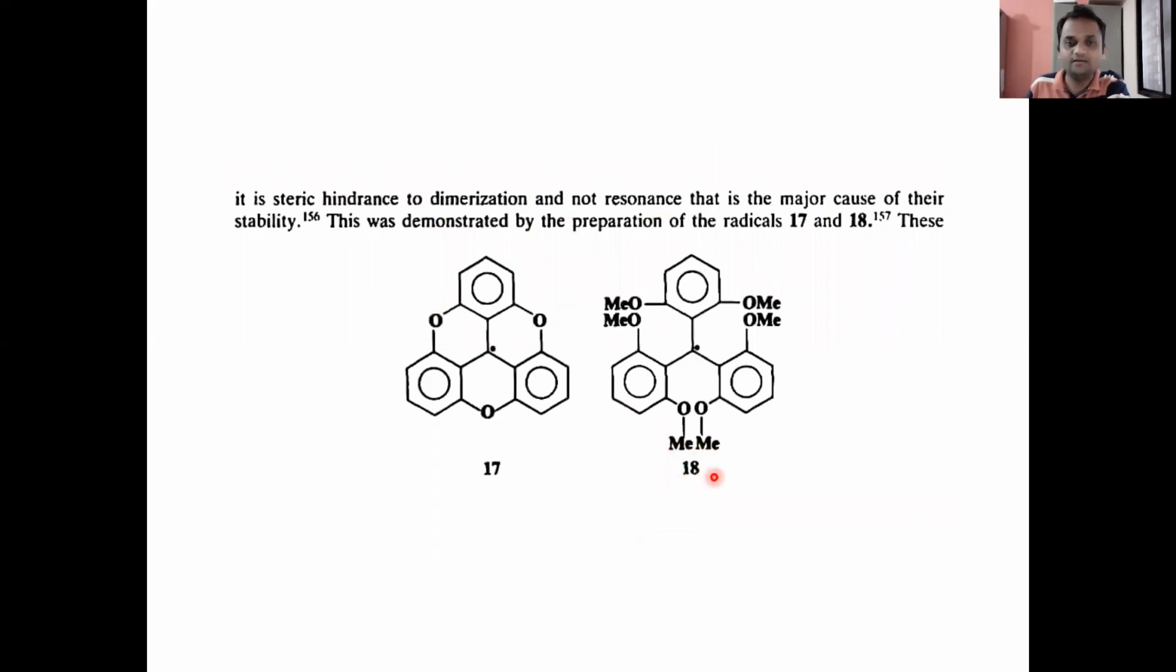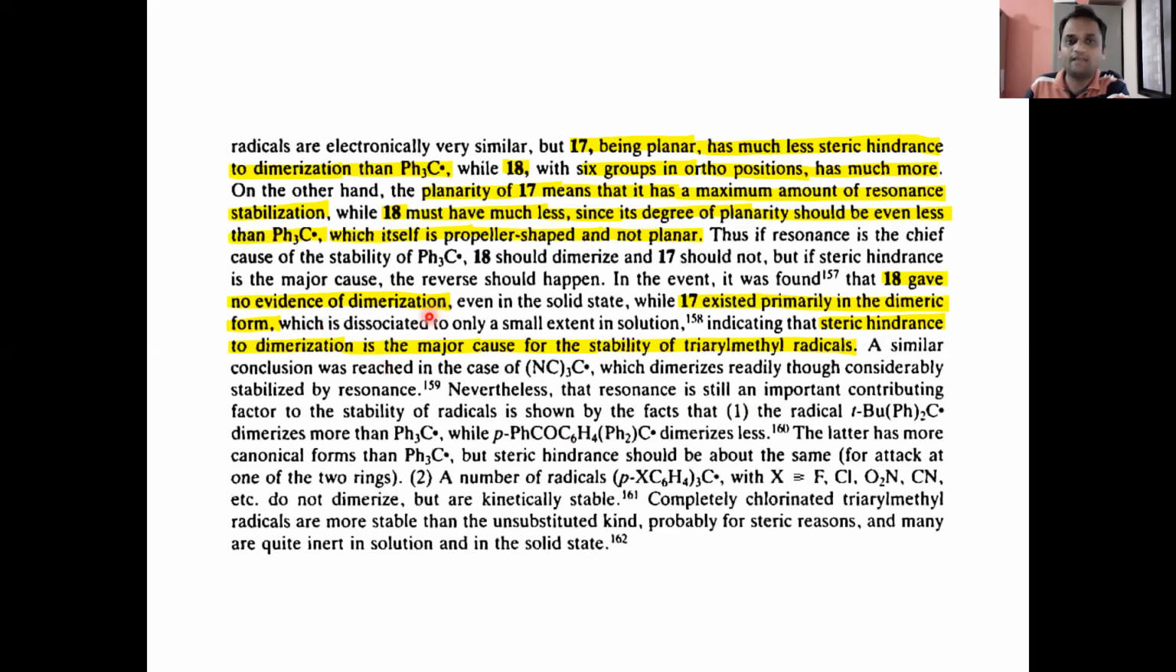So 18 had not given any evidence of dimerization even in the solid state, while 17 existed primarily in the dimeric form, which is dissociated to only a small extent in solution, indicating that steric hindrance to dimerization is the major cause for the stability of triaryl methyl radicals. So this statement is important. Steric hindrance to dimerization is the major cause for the stability of triaryl methyl radicals.